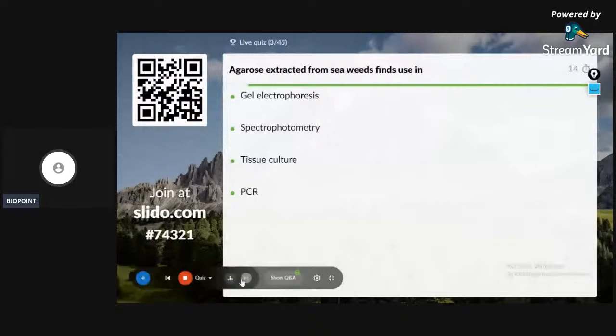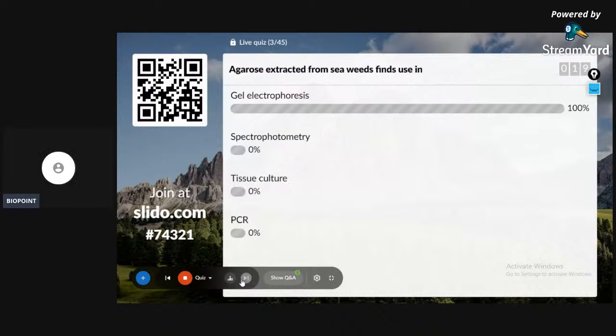Agarose extracted from seaweeds finds use in option A, gel electrophoresis; B, spectrophotometry; C, tissue culture; and D, PCR. 100% answered gel electrophoresis. Fourth question on the screen.